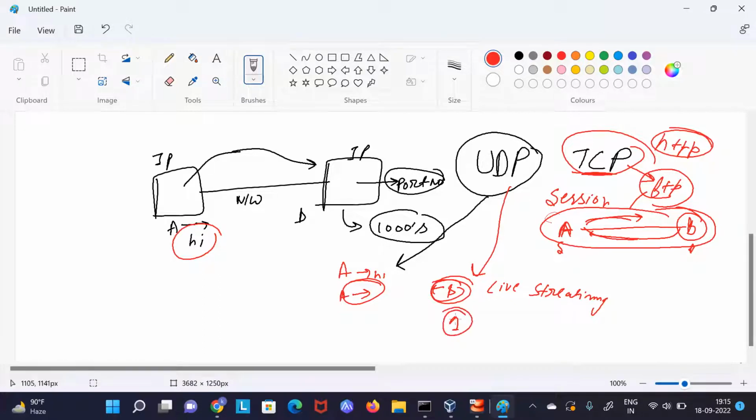So sometimes in streaming and broadcasting, we use UDP, because it makes things much faster, and even if you miss some part, it doesn't matter too much, right? But in TCP, if data is very critical to you, then you will have to make sure that it is received by B. That's why we use TCP.